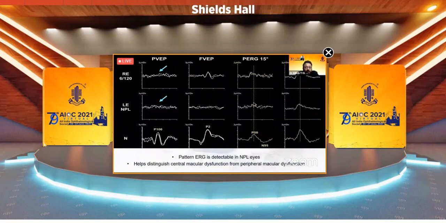Pattern ERG is also detectable in ganglion cells, and it also helps to distinguish central macular dysfunction from peripheral macular dysfunction. How? If we increase the recording field of the pattern ERG from 15 to 30 degrees, and if the P50 attributes improve, then we are sure that the bad P50 attribute was from the central 15 degrees, which got compensated by the more peripheral 15 degrees of the macula. So it helps us distinguish between central dysfunction and peripheral macular dysfunction.